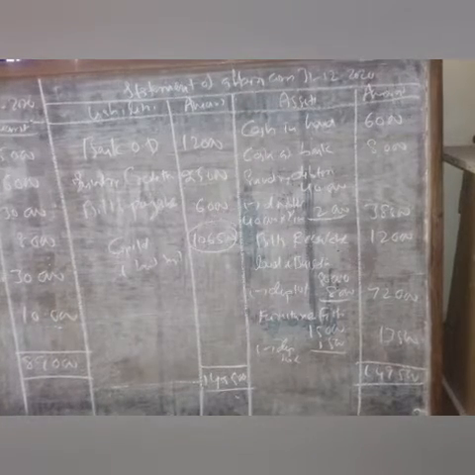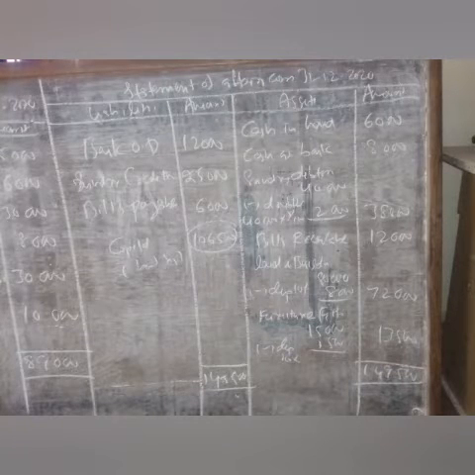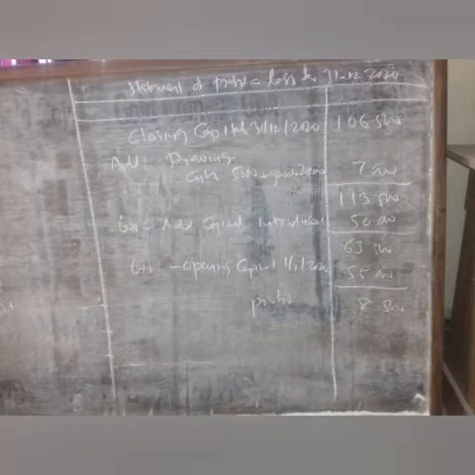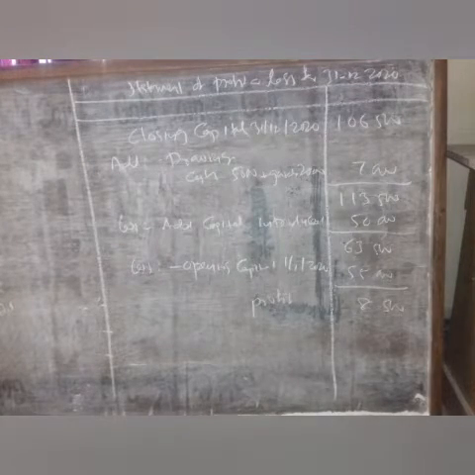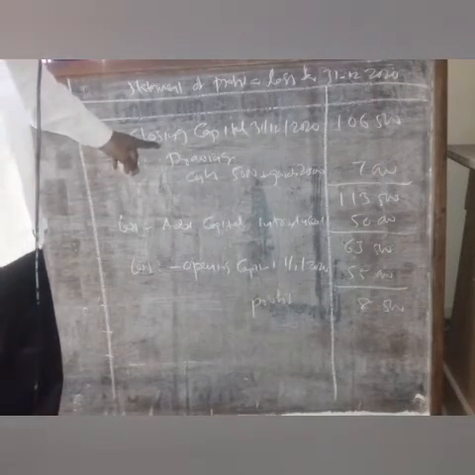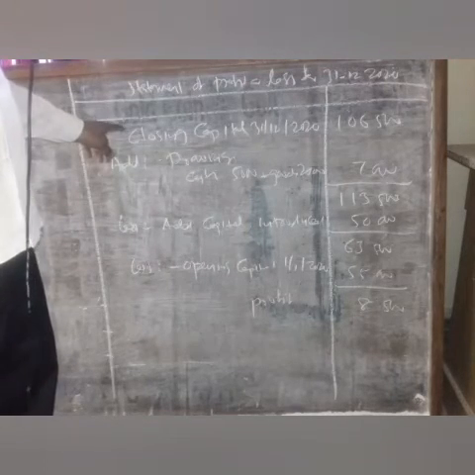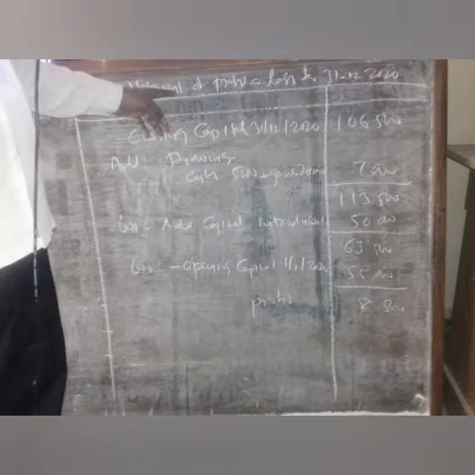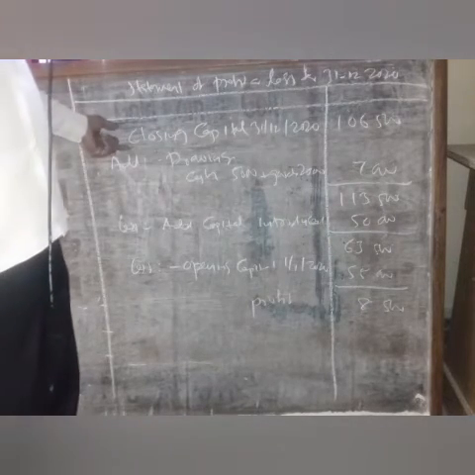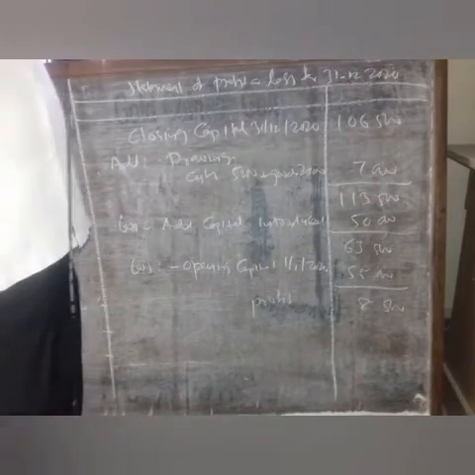Next, we will prepare a statement of profit or loss to find out the profit or loss from this transaction. So, this is a statement of profit or loss. From the opening capital and closing capital, we have to prepare this. So, first we have to write the caption, statement of profit and loss for the year ending 31st 2020. First, we have to write the closing capital as of 31st 2020. It is found out by preparing the statement of affairs as on that date,